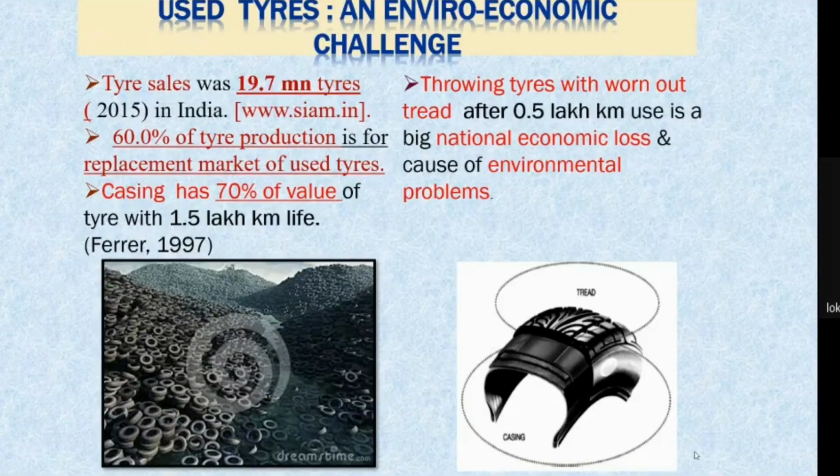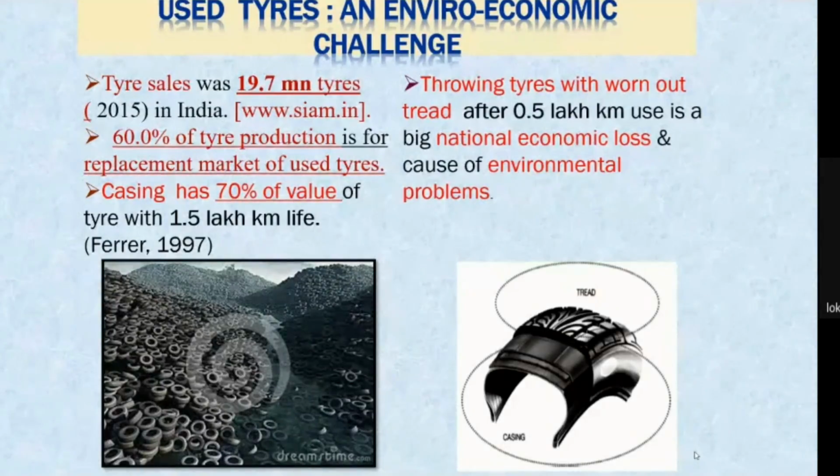So here you can see there is an enormous amount of tires produced in the world, and around 40% go to new vehicles, whereas 60% are used in old vehicles for replacing the used tire with a new tire.